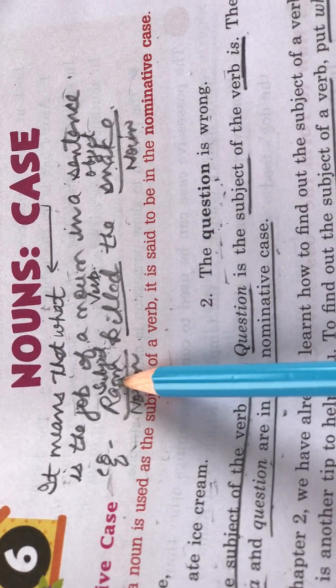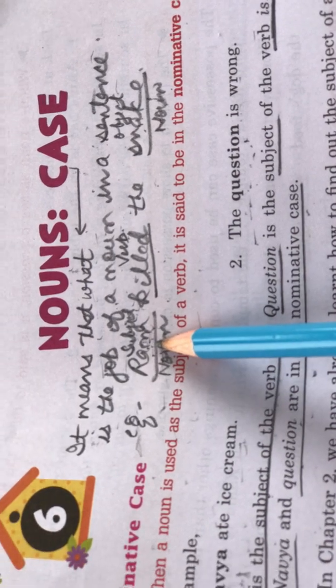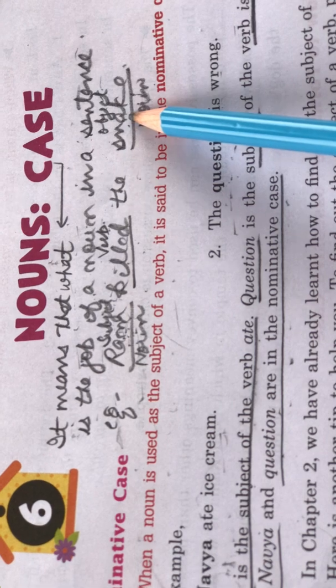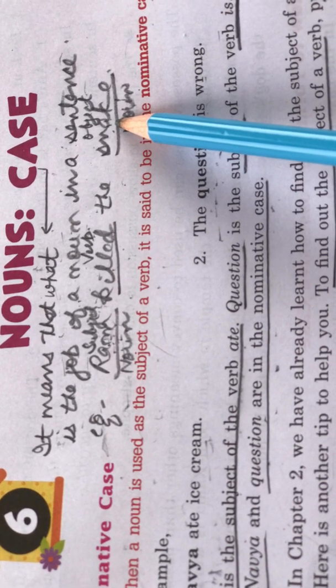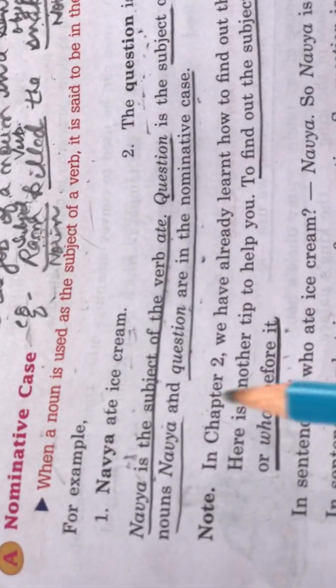So Ram, which is the subject, is in the nominative case, and snake, which is the object, is in the objective or accusative case. So now let's read further.